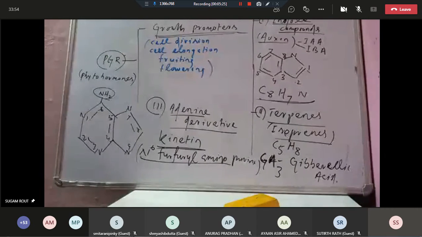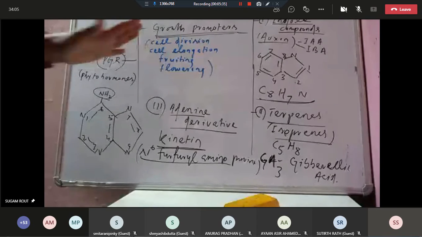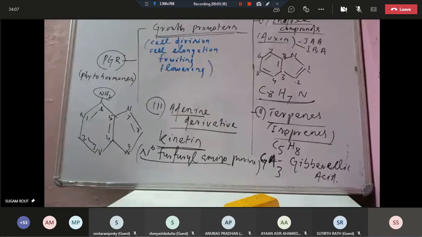So auxins are indole compounds, gibberellic acids are terpenes, and the cytokinins are adenine derivatives like kinetin. This is all about the growth promoting. Clear? Yes, sir. These are growth promoting phytohormones.